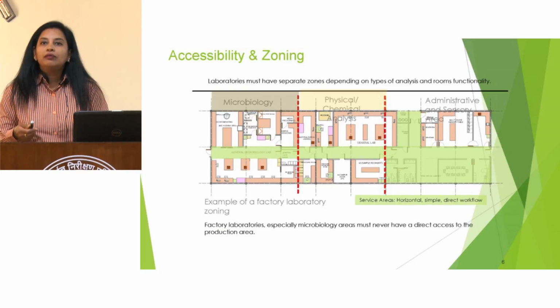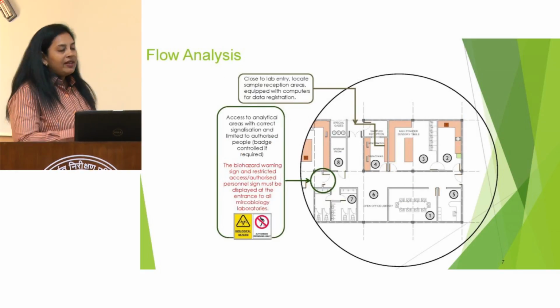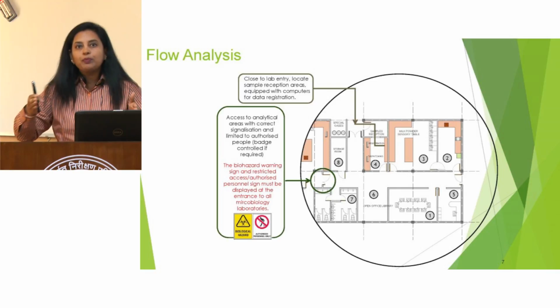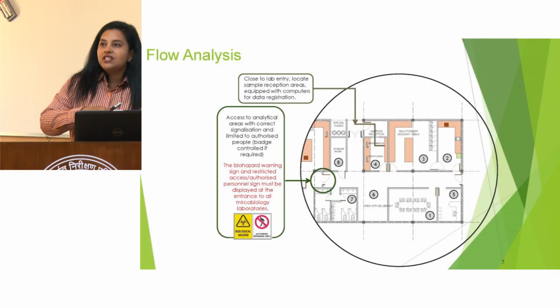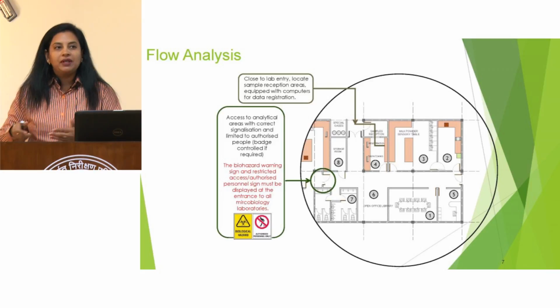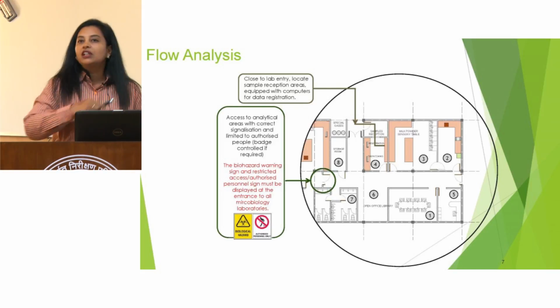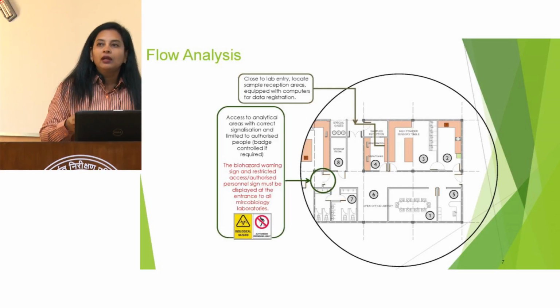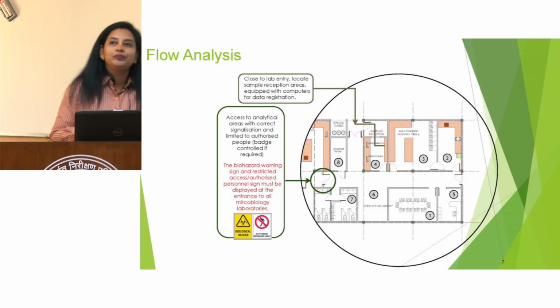Then coming to the flow analysis. The most important thing is, when we receive the samples, definitely there is some registration of the samples, acknowledgement of samples, and the samples are processed, then distributed to the microbiology laboratory separately and the chemical laboratory separately. So definitely this area where we are receiving the samples must be near the entrance of the laboratory. Can anybody tell me why it should be near the entrance of the laboratory?